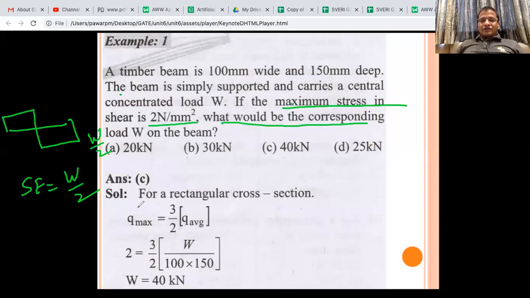So you can see the formula of maximum shear stress is applied. Q max is equal to 3 by 2 Q average. Then Q max is given, that is 2 Newton per mm square, and 3 by 2 times, here Q average will be W by 2, and then what is B into D? Width is 100 and depth is 150.